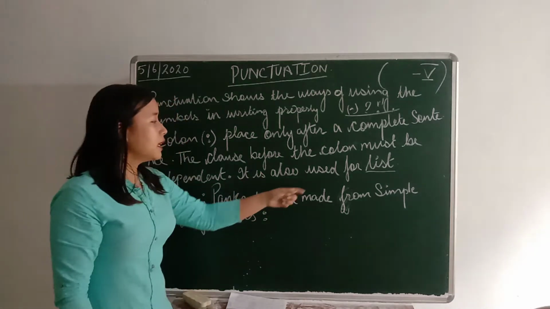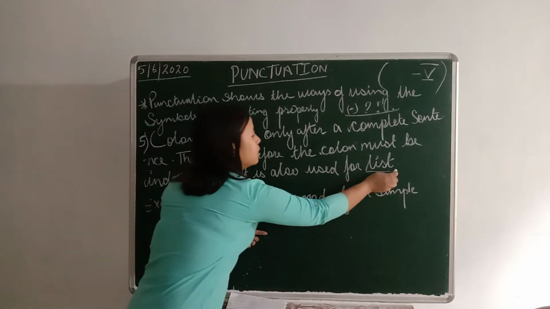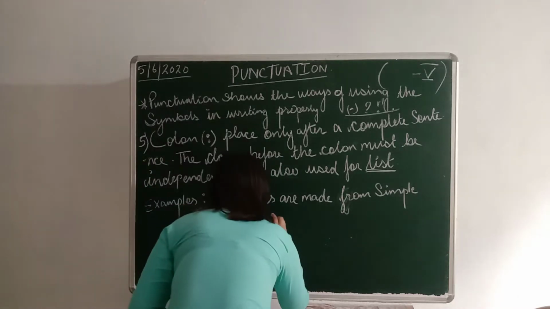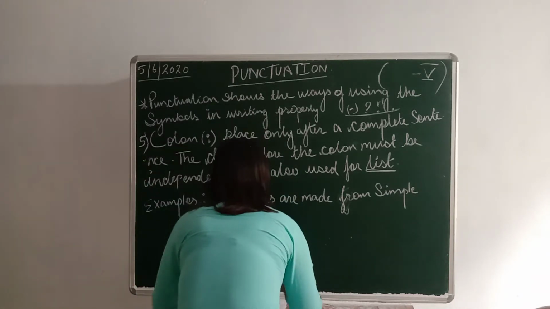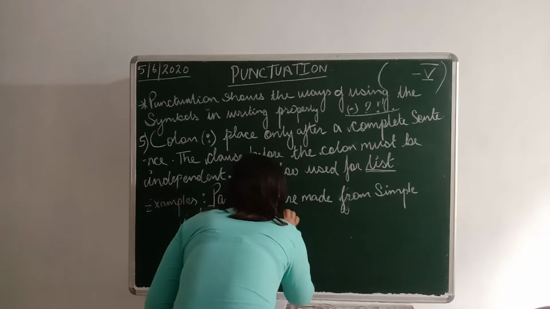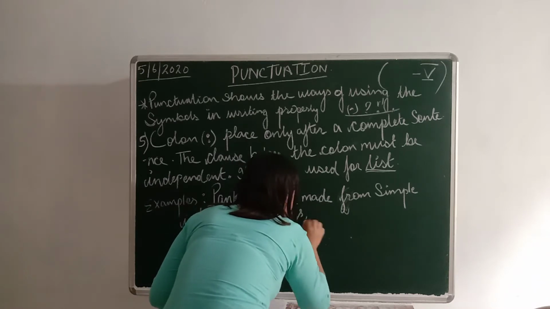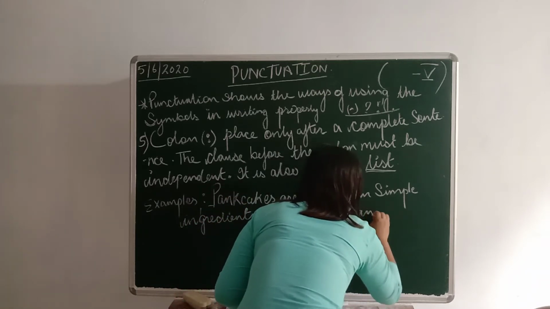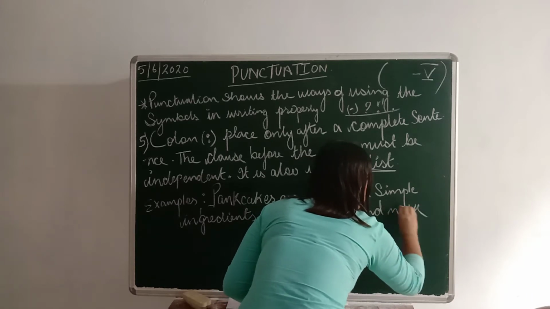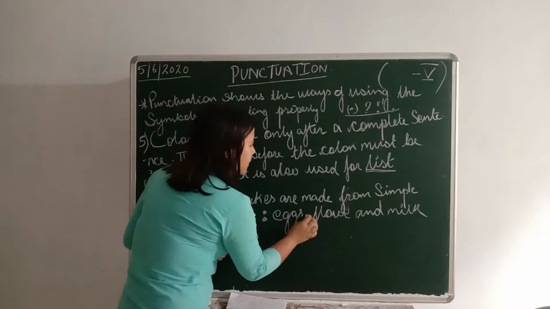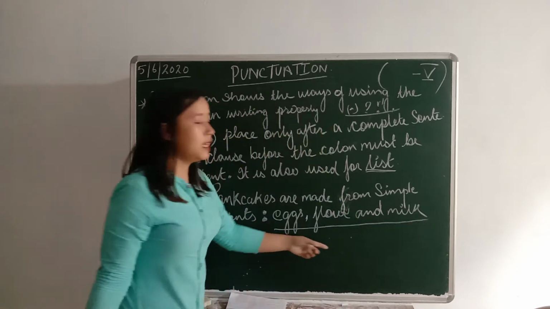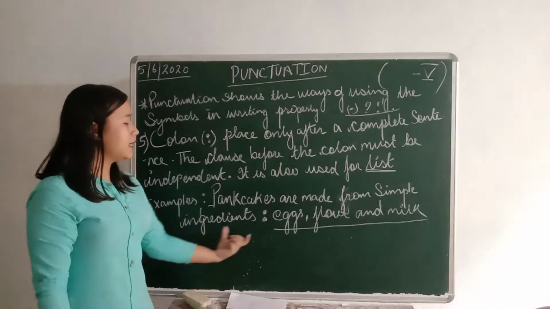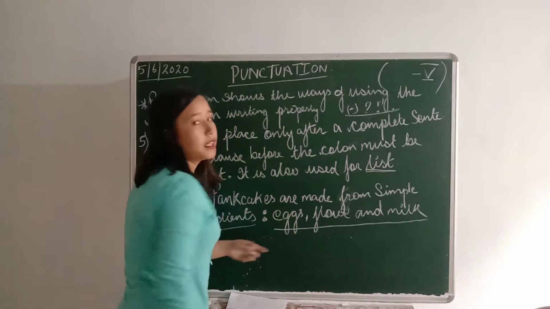Now we will see where to put the colon before the list, after a complete sentence. Pancakes are made from simple ingredients: eggs, flour, and milk. So it also introduces the list. We place the colon after a complete sentence, between the first clause and the second clause.